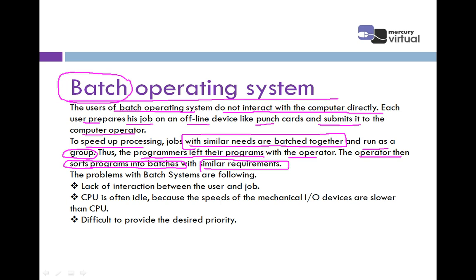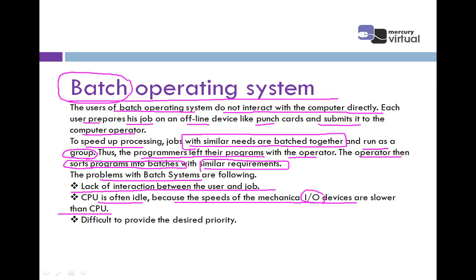The problems, meaning the limitations, which are available in the batch system are the following. First one is lack of interaction between the user and the job. Meaning there is no interaction between the user and the task which is currently in the running process, currently executing. There is a lack of interaction. CPU is often idle because the speeds of the mechanical input-output devices, IO meaning input-output devices, are slower than the CPU. Sometimes the CPU cannot get device management properly, so the CPU gets idle.